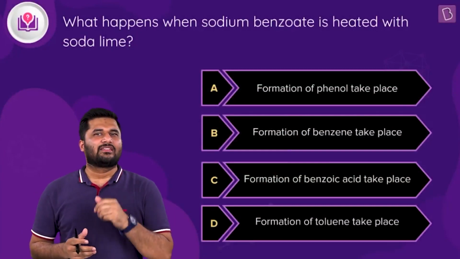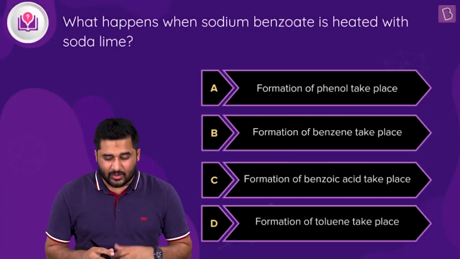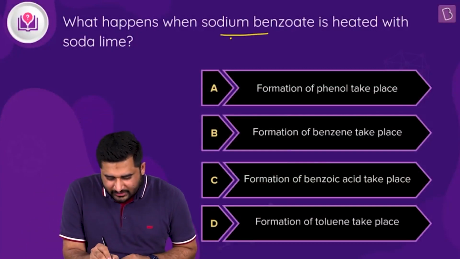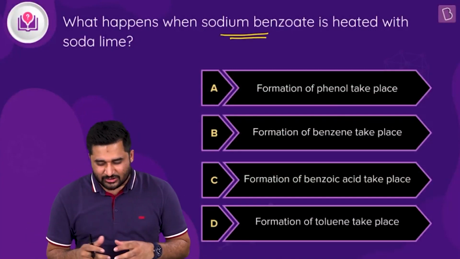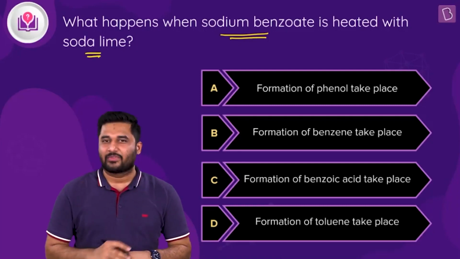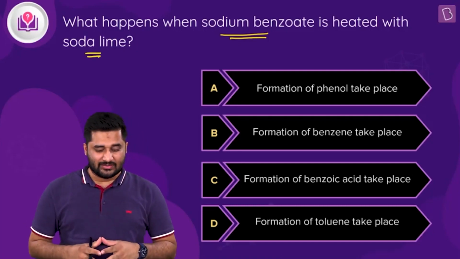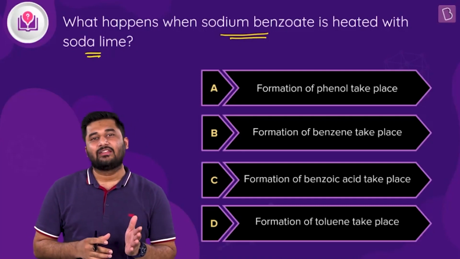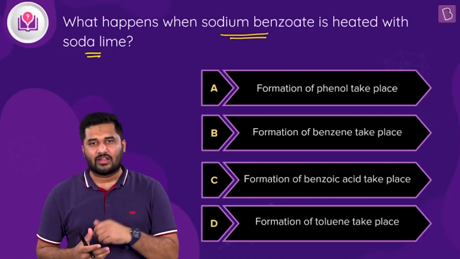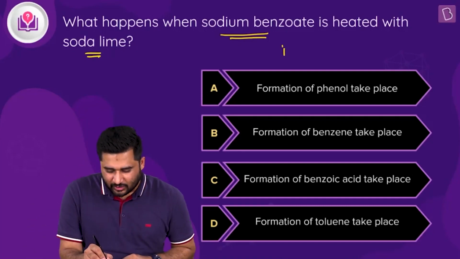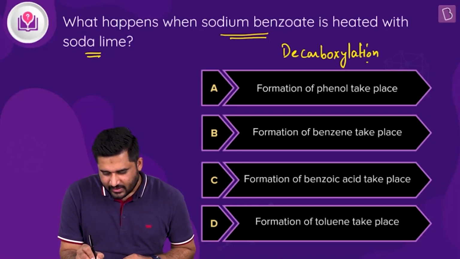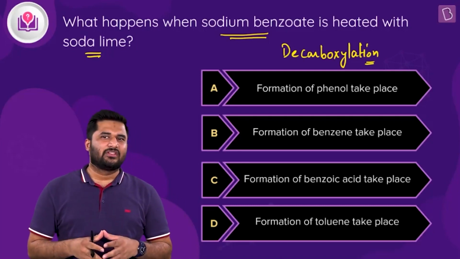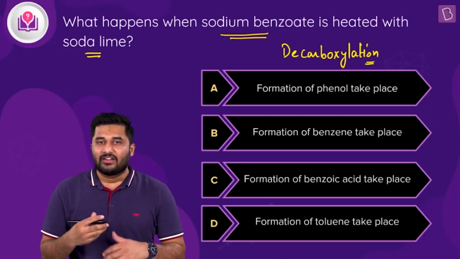Hi. Let's have a look at this question. The question is, what will happen when you treat sodium benzoate? In fact, not treat, it is heat. So when you heat sodium benzoate with soda lime. All right. Very interesting case. You can see we are reacting sodium benzoate with soda lime. Let me tell you, this process is called decarboxylation. Clear? Now let me tell you what happens in this process, and then we will read the options.